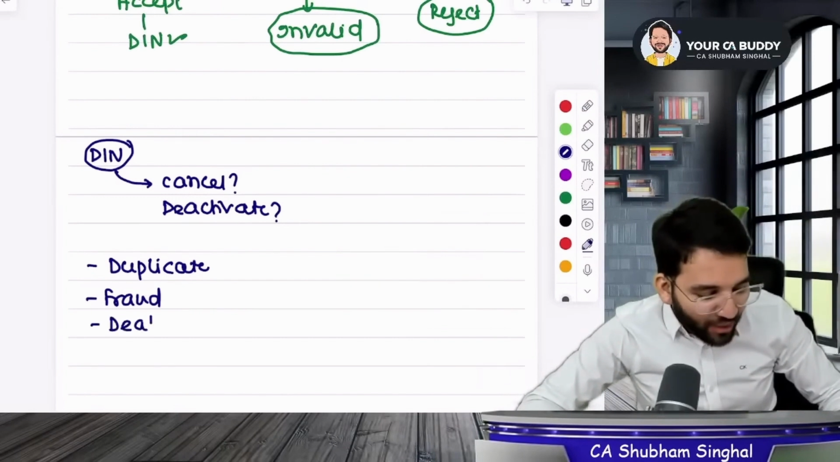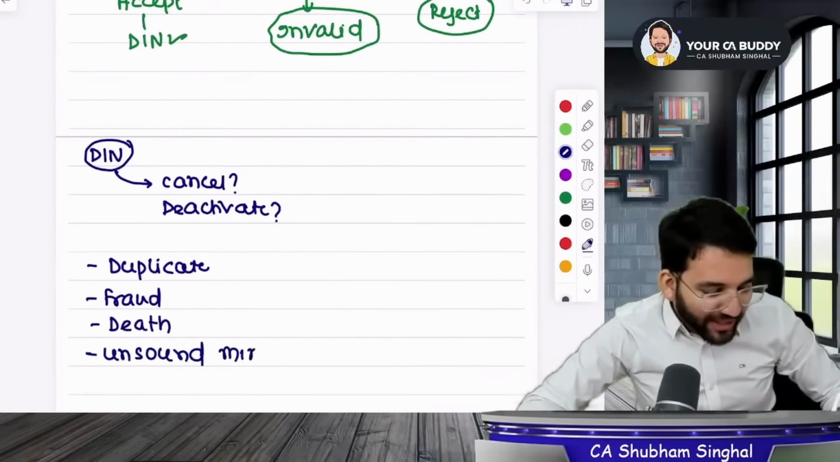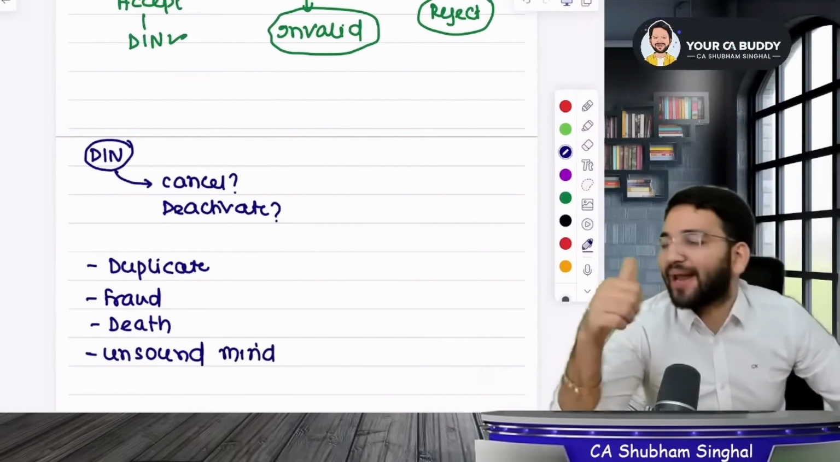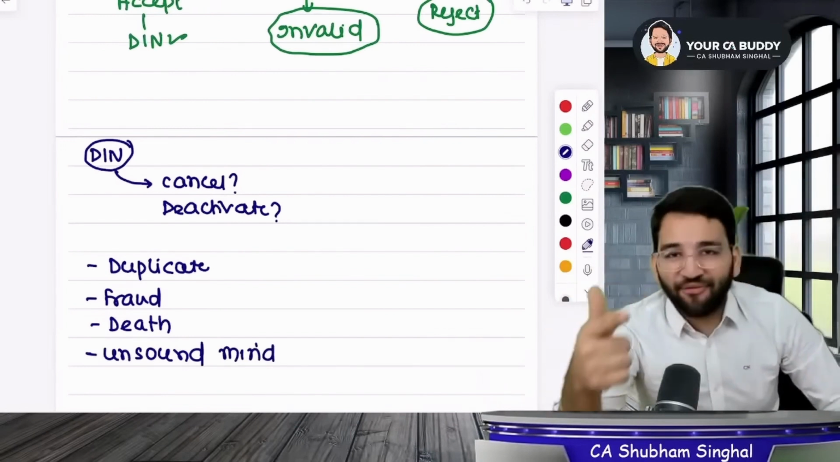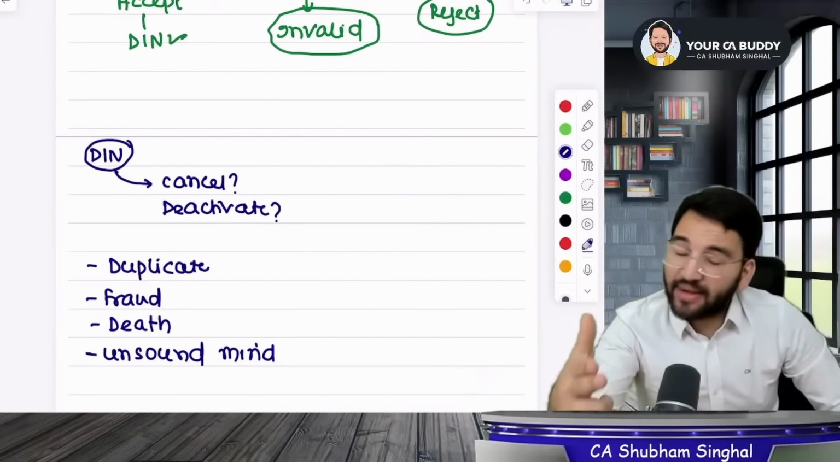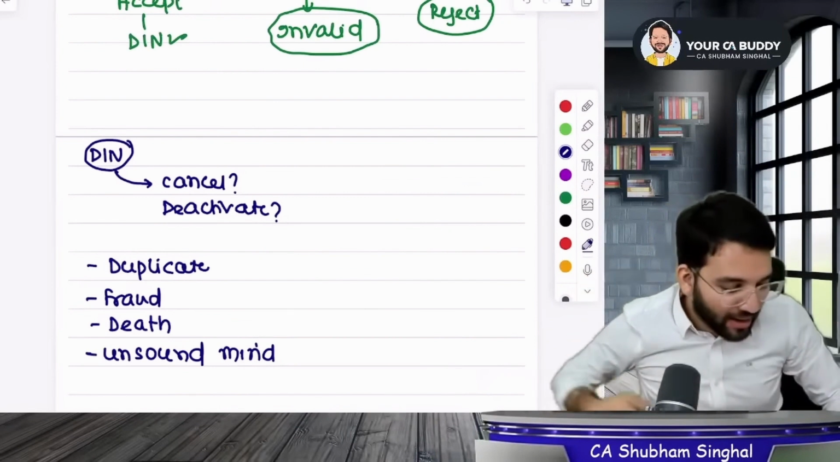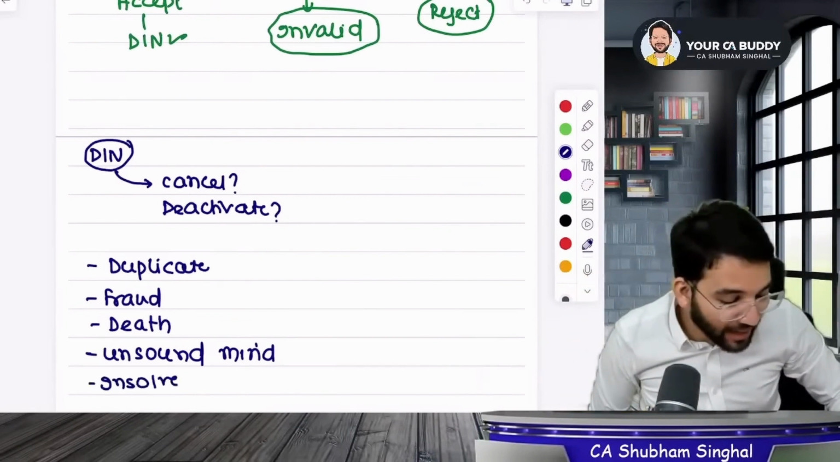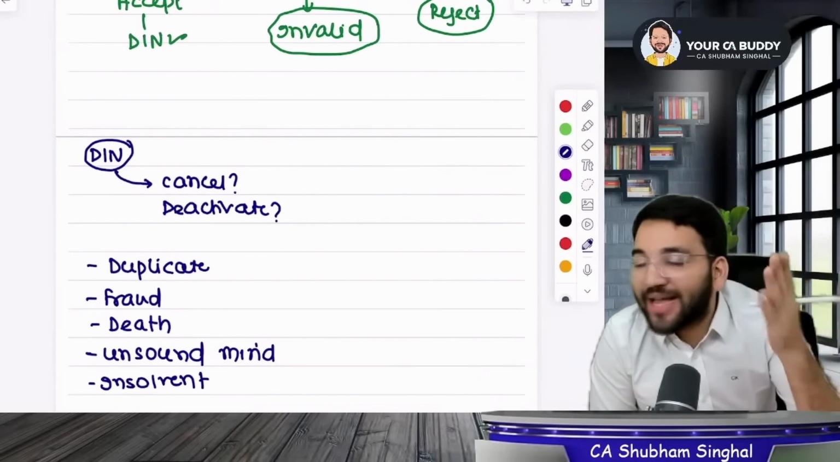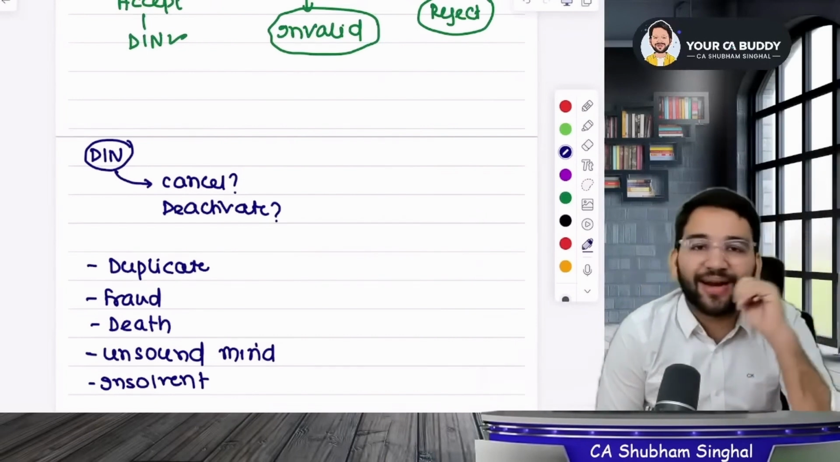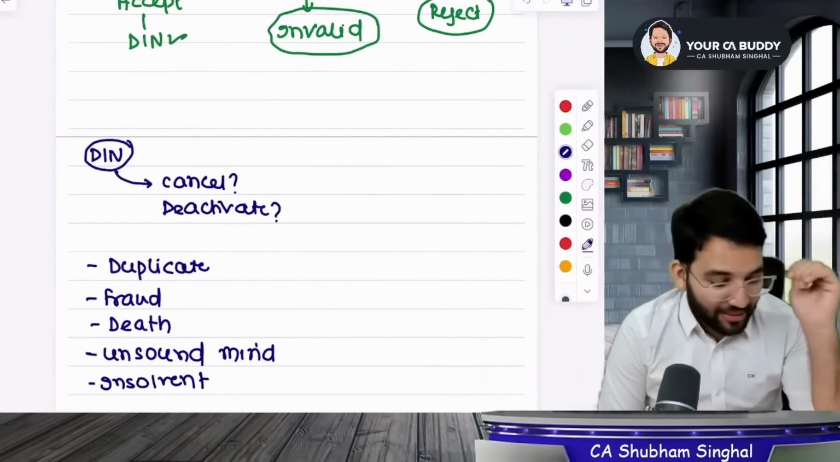Sir, if the director passed away or the director becomes of unsound mind, then in both cases it will be deactivated. First, what if your DIN turns duplicate? You commit fraud. Or the director passed away, or the director is of unsound mind, or the director became insolvent or bankrupt. What are you going to do with the DIN number? What will you do with it? Surrender it. It will definitely be cancelled.